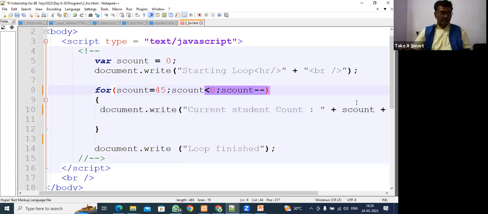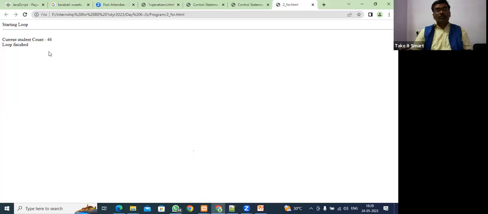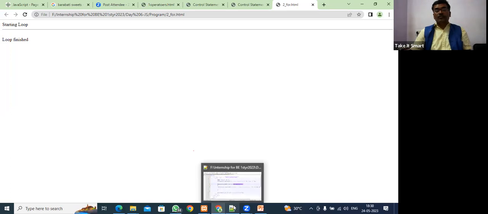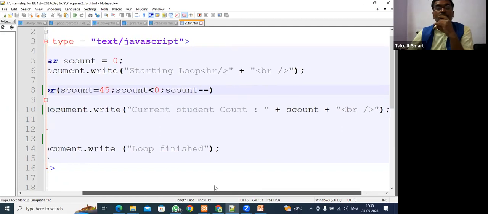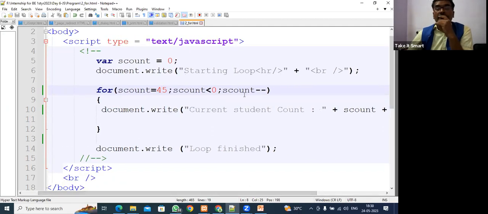Run this program. Output should be interesting. Yes, loop finished, nothing came. So what's wrong? Now you have to find what's wrong here. The for loop starts from 45, yesCount minus minus, and it will work till yesCount is less than 0, or we can make it less than 1.